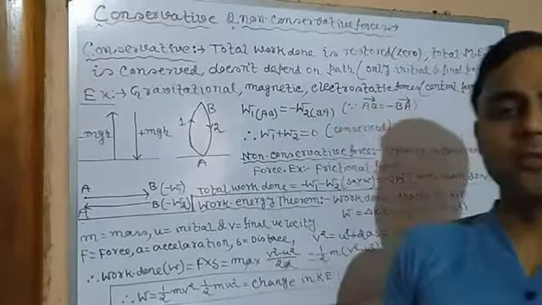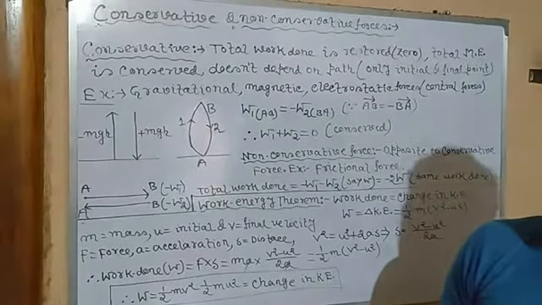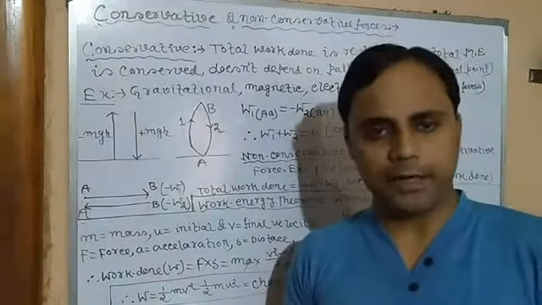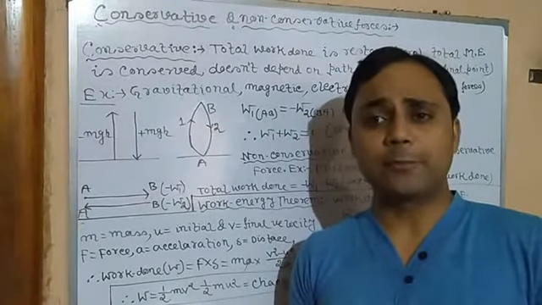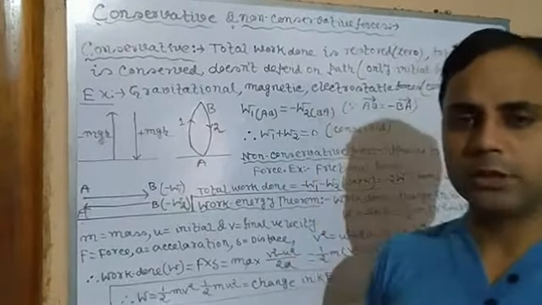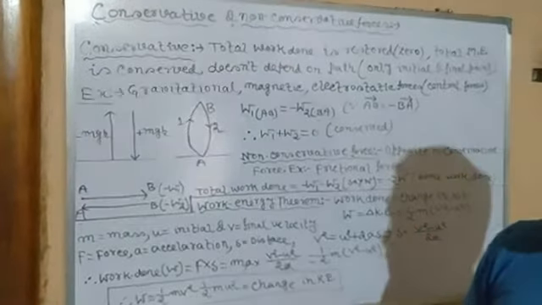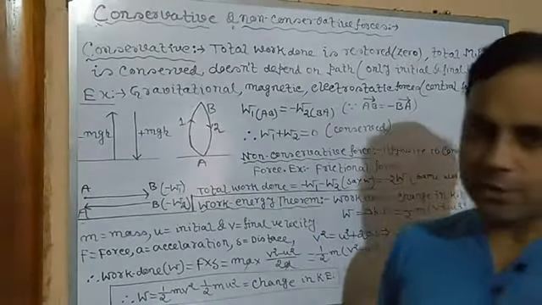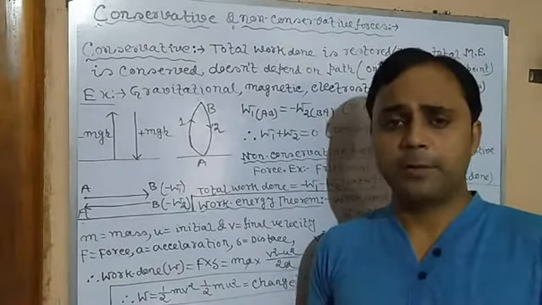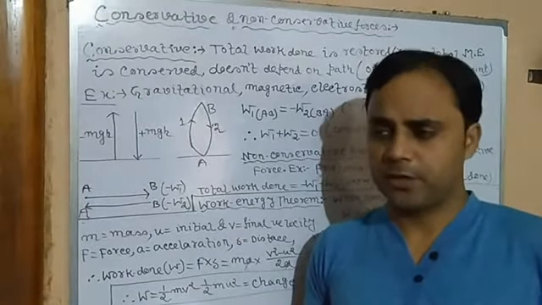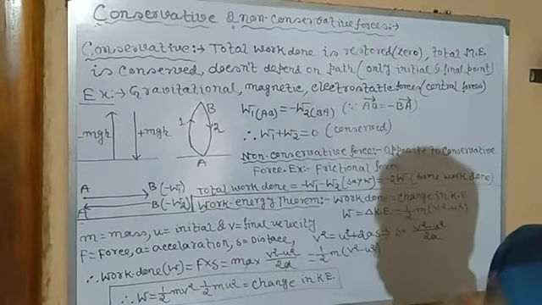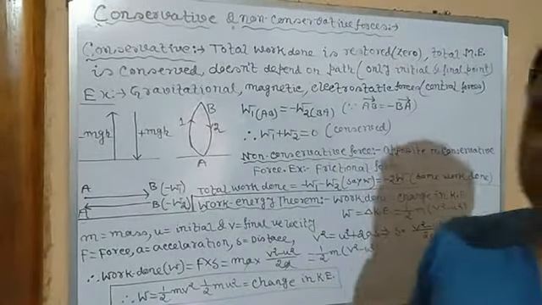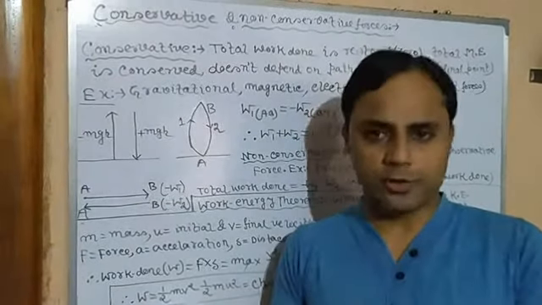Now we are going to discuss two forces in the chapter Work, Power and Energy. In junior classes, we have learned that in terms of the point of application, force is divided into two types, contact and non-contact force. But there are also other types of forces. In terms of work done, force is divided into two types: one is called conservative force and the other is non-conservative force.